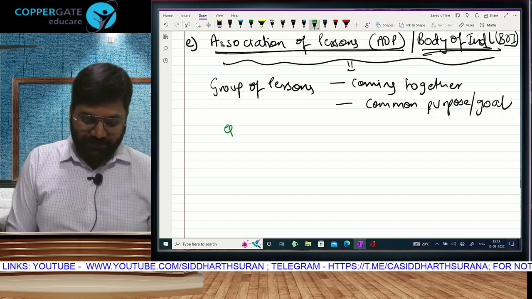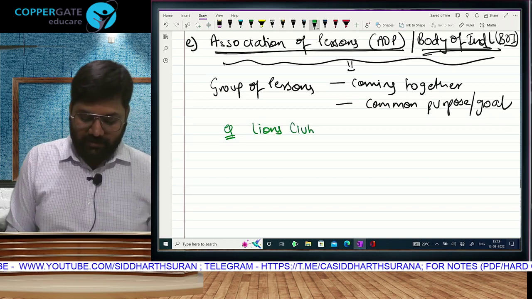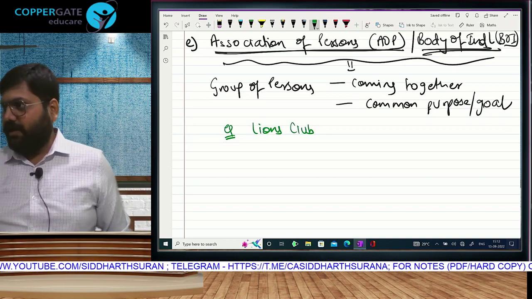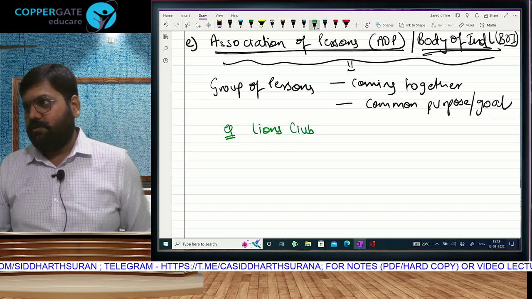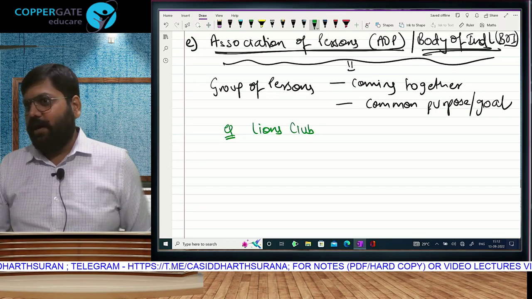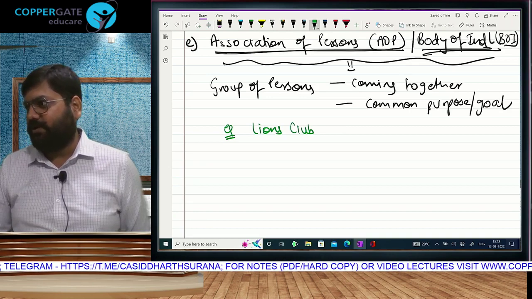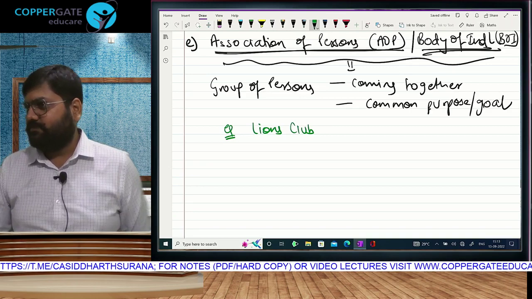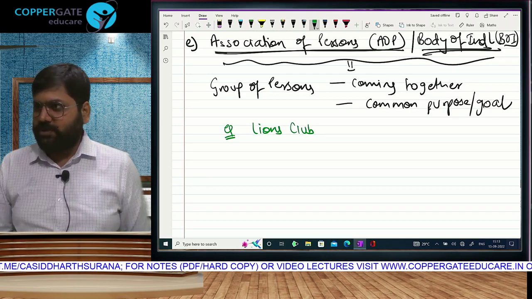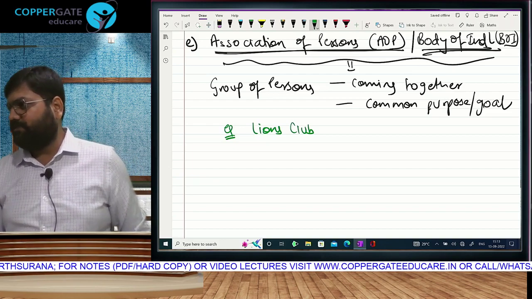Example. Have you heard of an organization called Lions Club? Group of persons coming together for a common purpose. They will plant trees, they will help underprivileged children, they will distribute kits to the needy, they will help people during the rains, in winter they will distribute blankets, something like that. So a group of persons who contribute their membership fees, become members, and with that fund they do charity.